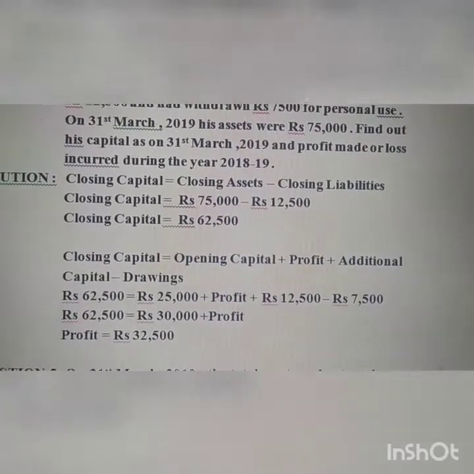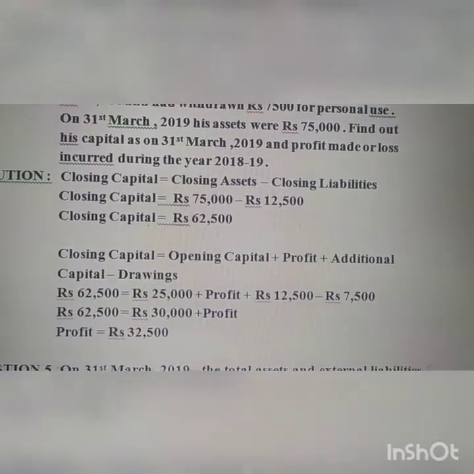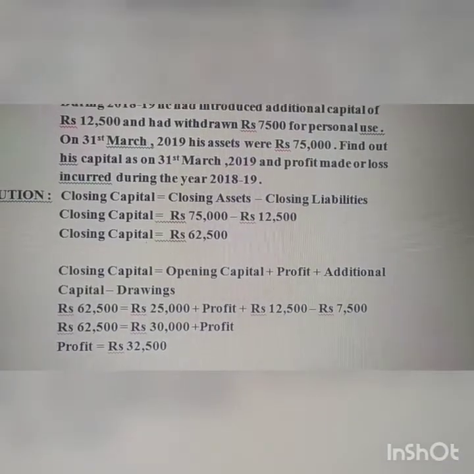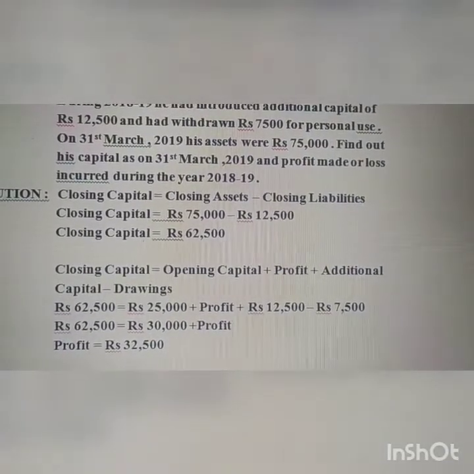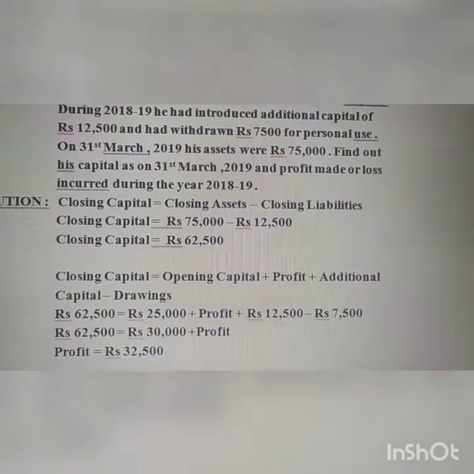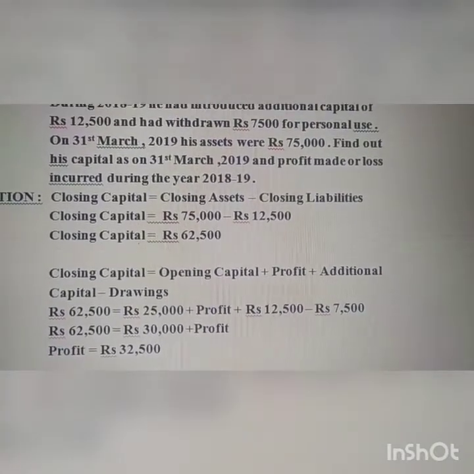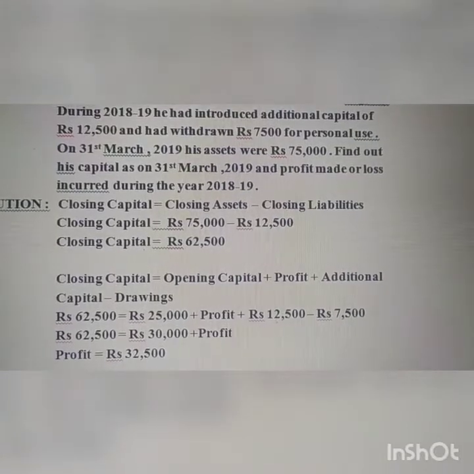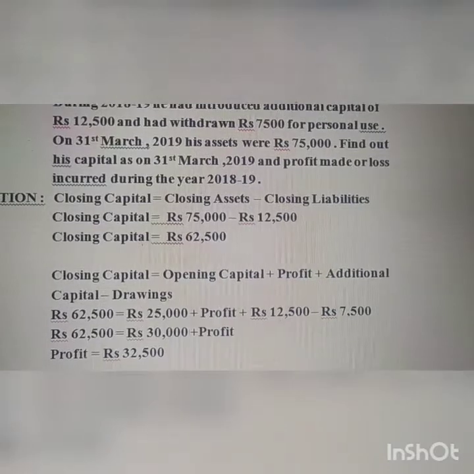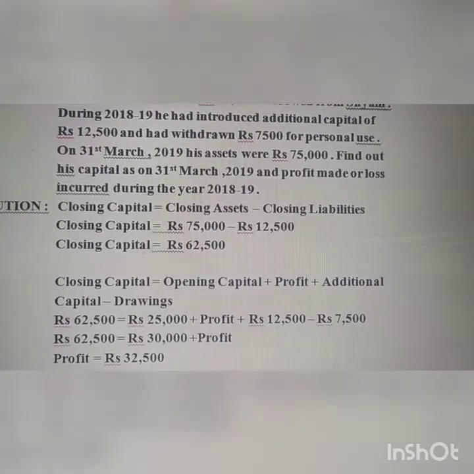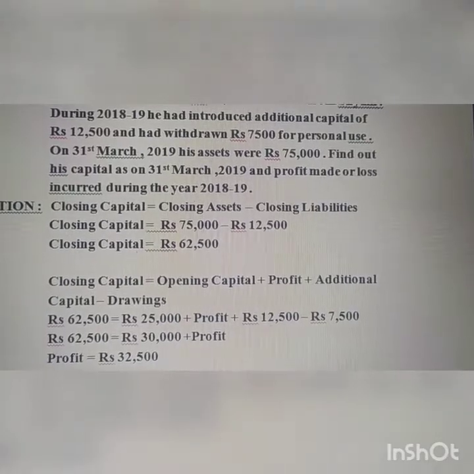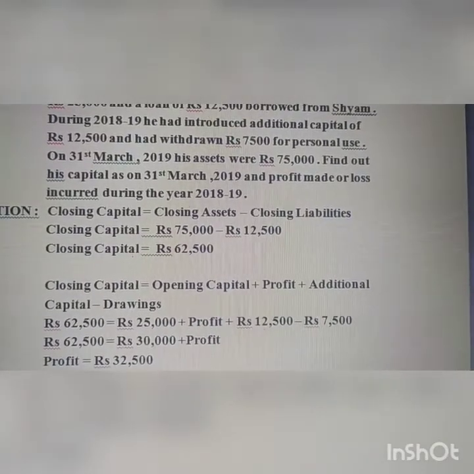Let me explain these steps one more time. Closing capital we got 62,500. Opening capital here 25,000 plus profit plus additional capital 12,500 minus drawings 7,500. So this side is the LHS, we have only one component, that is closing capital, equals 25,000 plus 12,500 is 37,500 minus 7,500 is 30,000.